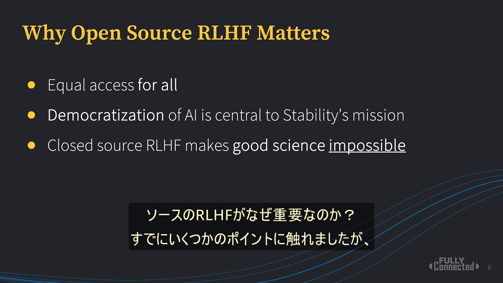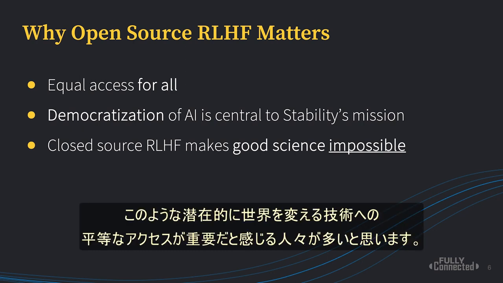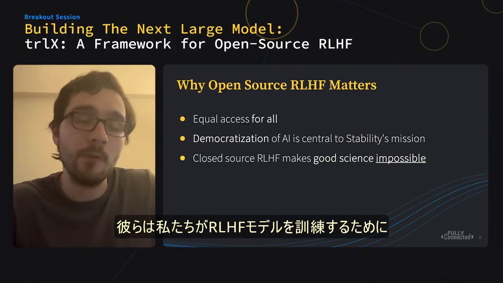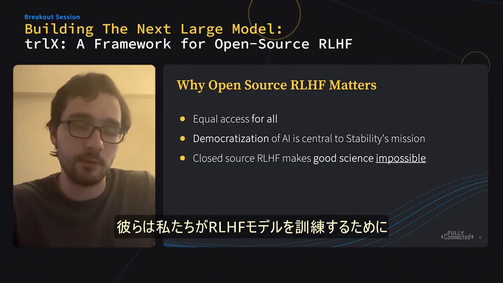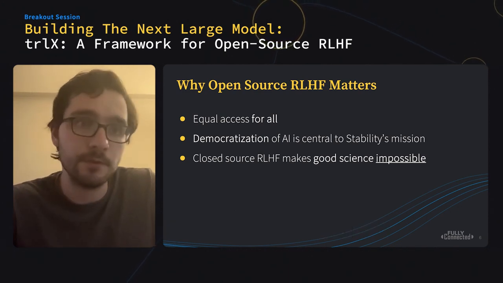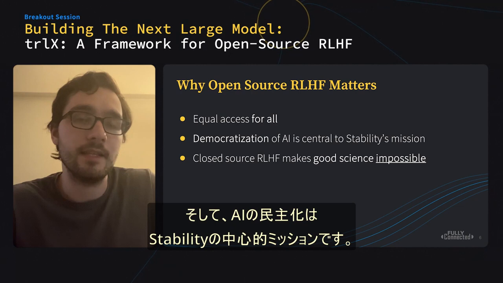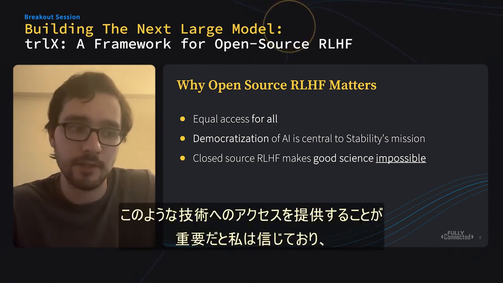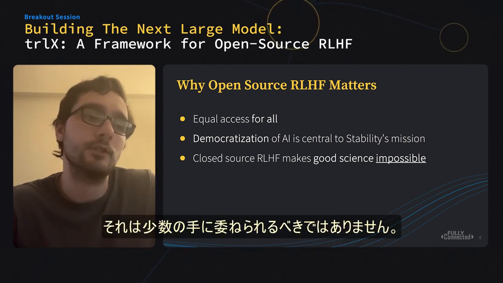So why does open source RLHF matter? I kind of already touched on some of these points, but I think there are many people who feel that equal access for all to this kind of potentially world-changing technology is crucial. Carper AI is fortunate enough to be supported by Stability AI, who provides compute for us to train these RLHF models. And democratization of AI is central to Stability's mission. Giving people access to this kind of technology is crucial, I believe, and should not be left in the hands of the few.